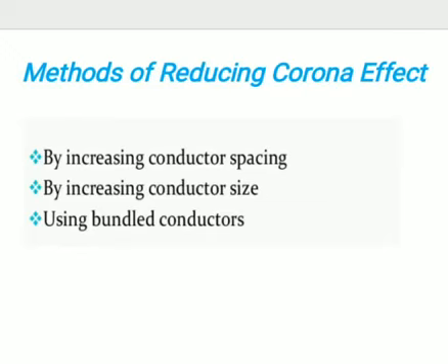How can we reduce the corona? By increasing the size of the conductor. Disruptive voltage is raised. If the disruptive voltage is raised, then the corona effect will be reduced. We can use a large cross-sectional area; ACSR conductors are used to reduce corona effect. Next, using bundled conductors, we can reduce the corona.